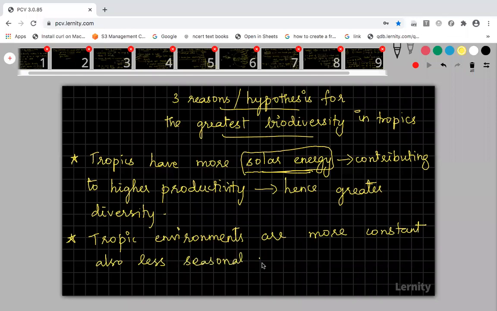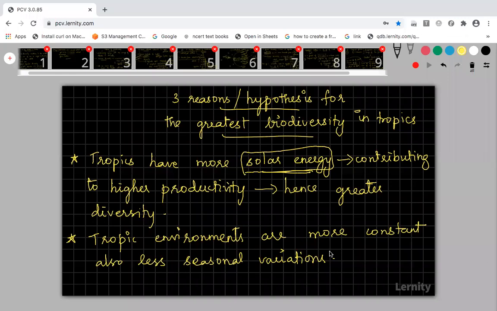The seasonal variation will not occur frequently. That means, suppose there is a summer season, that summer season will prolong for at least 3 to 4 months in all the tropical region. But in temperate and polar region, it will not be like that. There will be more frequent seasonal variation.